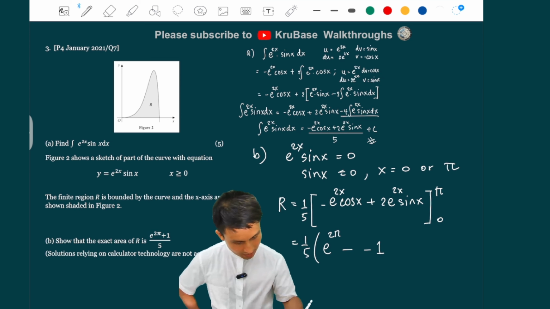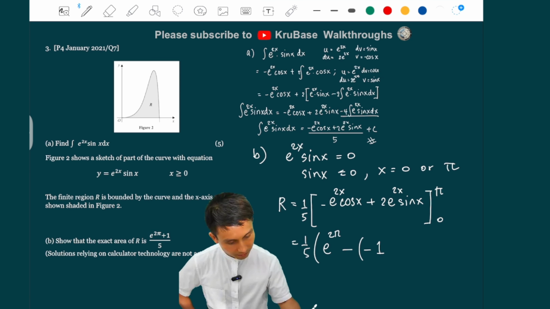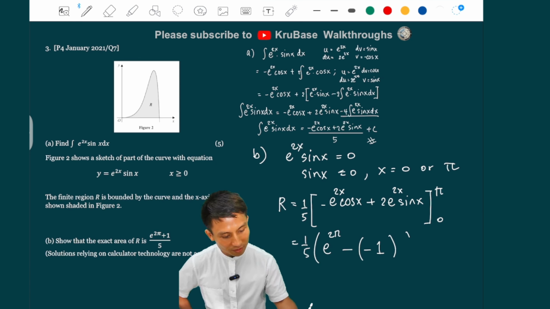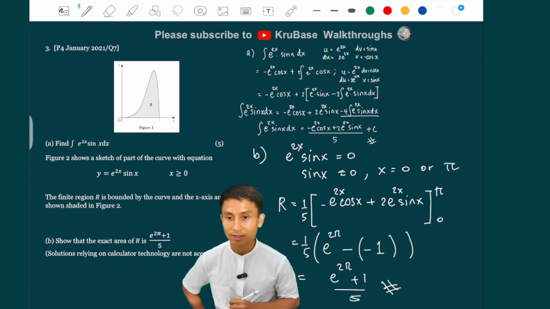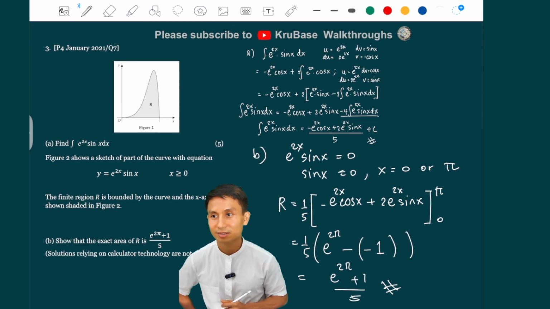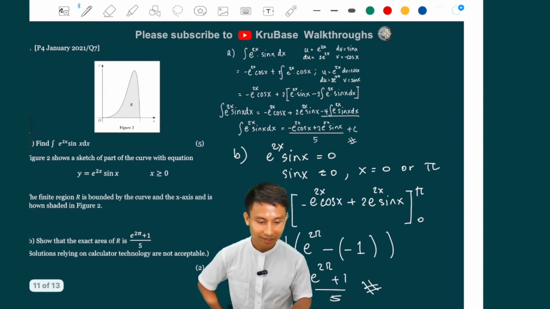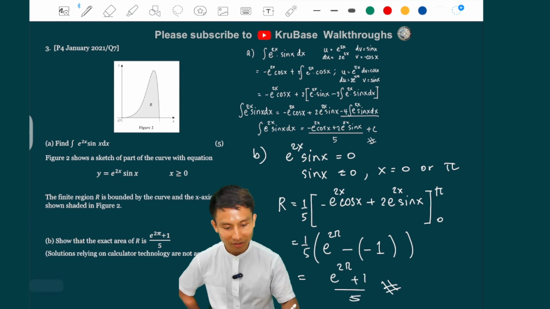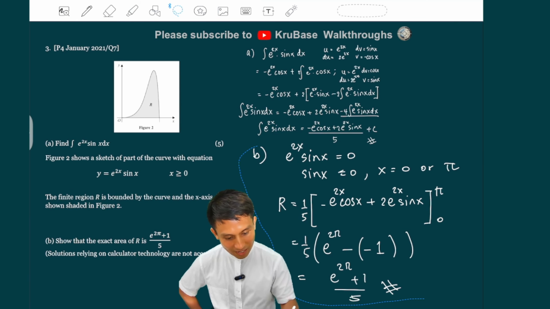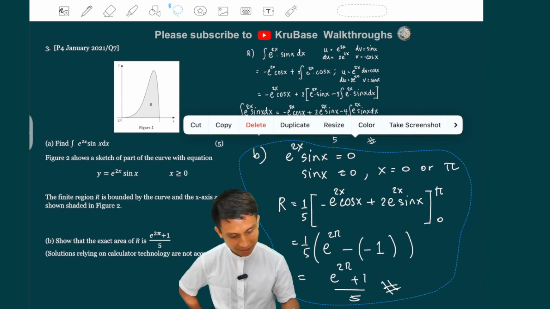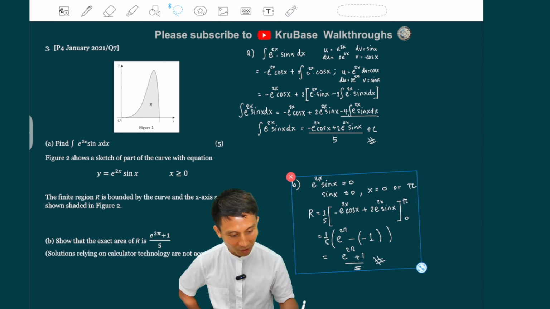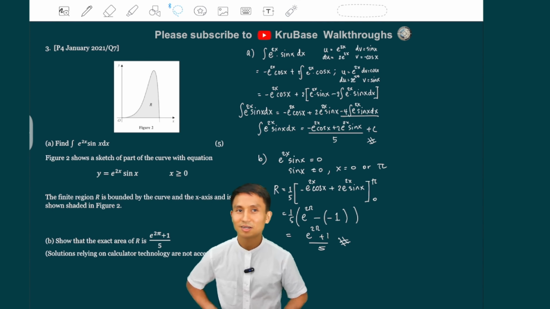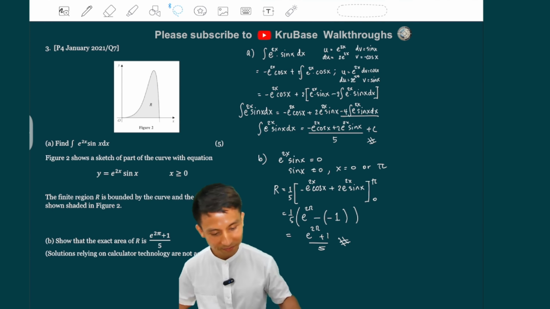I'm just going to put brackets in there. And then sub 0 into the sine, that disappears, so it's just this. So then it is e to the 2 pi plus 1 over 5 as required. That's it, and that is everything for integration. And of course, if you see anything harder than this for integration, just comment. We're going to make this the very comprehensive compilation of all P4 hard questions.